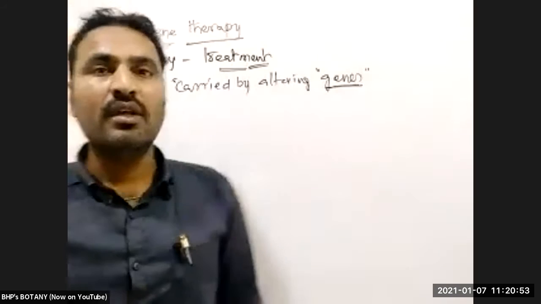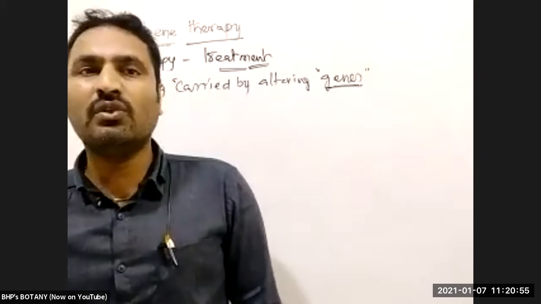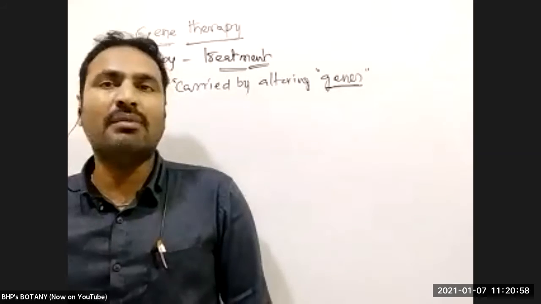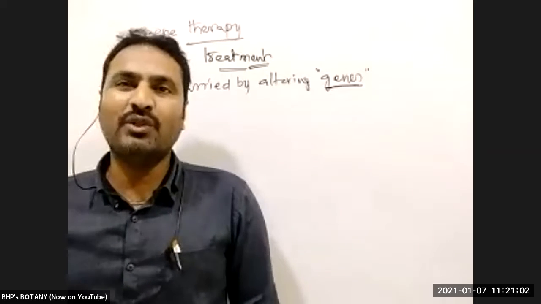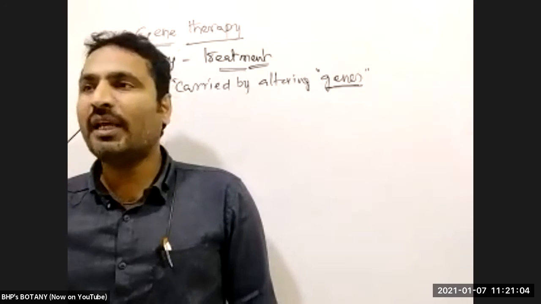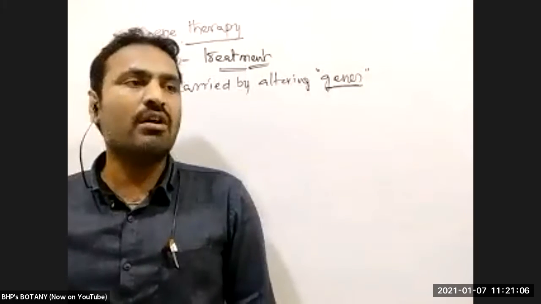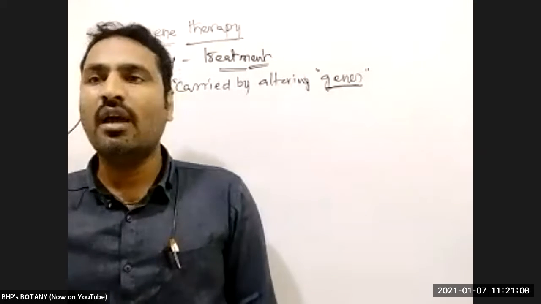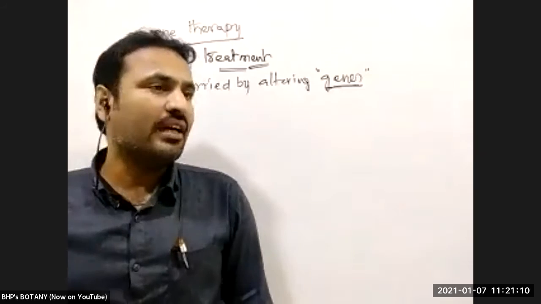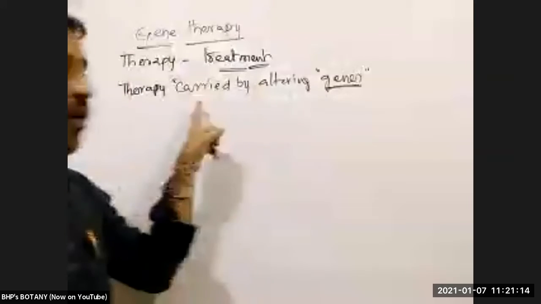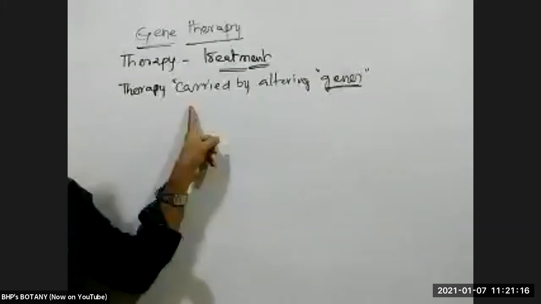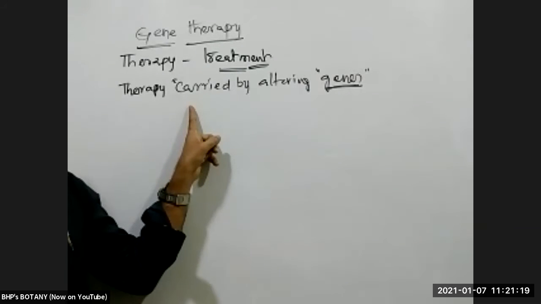What are the types of therapy we use? Like taking chemical medications like chemotherapy, physiotherapy, radiotherapy, different types of treatments of disorders or diseases are there. Among them, using genes with the help of biotechnology is a mode of treatment for diseases called gene therapy.